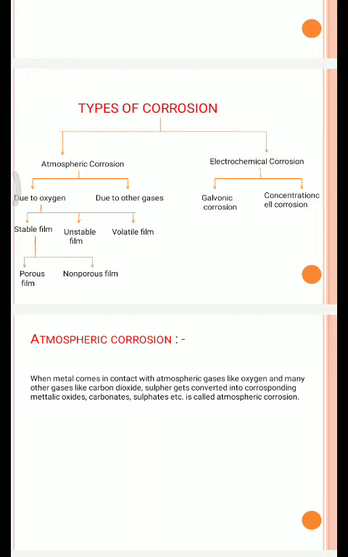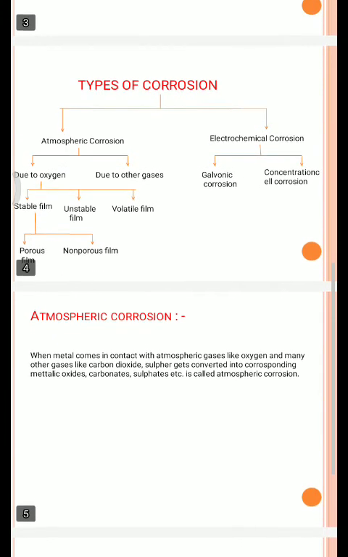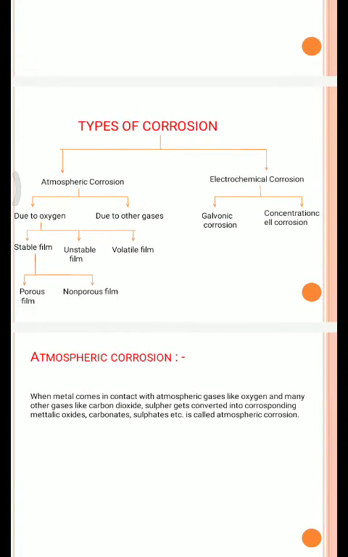Then in corrosion due to oxygen, depending on the type of metal oxide film formed, it is again of three types: stable film, unstable film and volatile film. In the stable film, the metal comes in contact with oxygen and gets converted into metal oxide. Here the metal oxide formed is stable, meaning it is not removed by scratches or rubbing, and it is called the protective type of corrosion because the direct contact of metal with oxygen is prohibited.